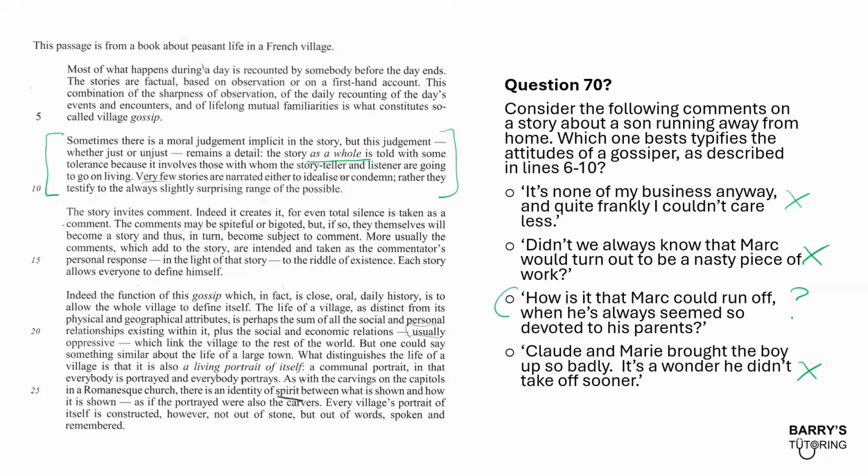Okay, so C looks pretty good, that reference to the slightly surprising, I believe, and also because these are the people that you're living with. So they obviously knew Mark's parents. Right? You know the people that you are living with. So there's quite a few things suggesting that option C, the third option, is correct.